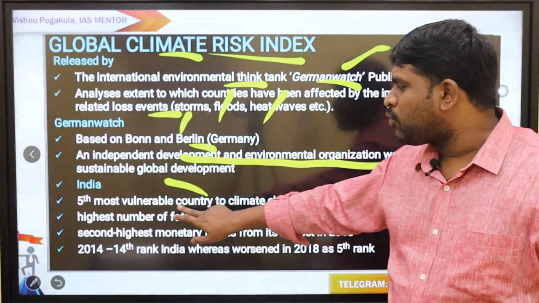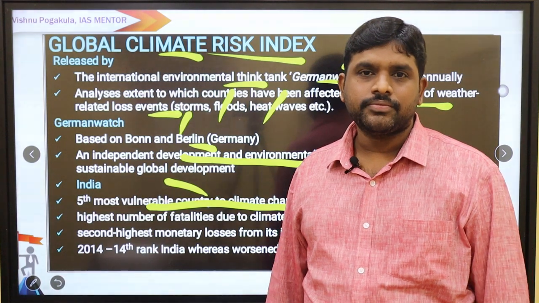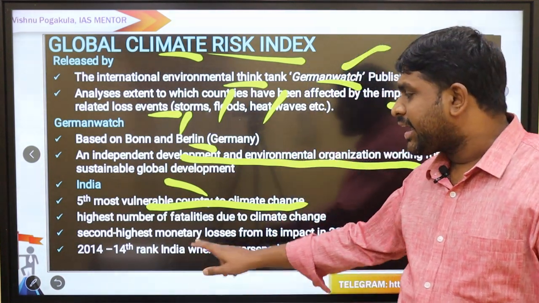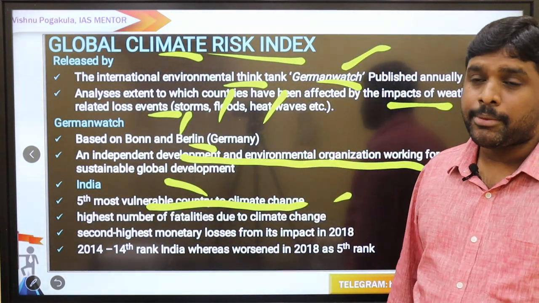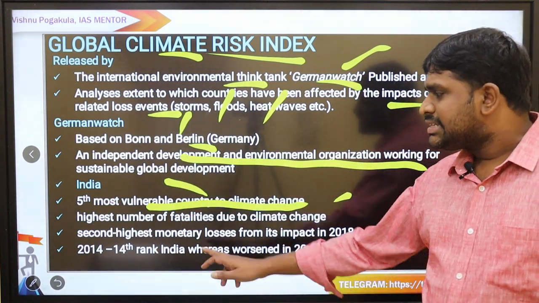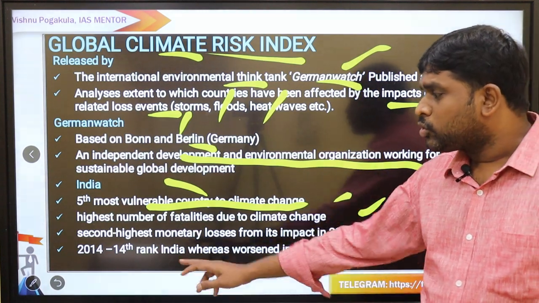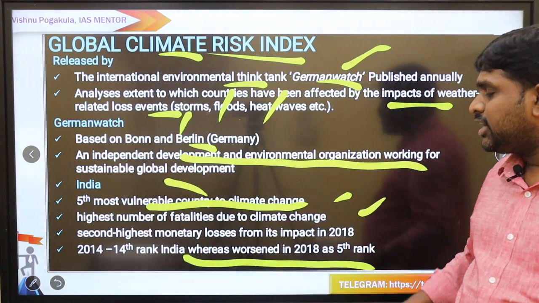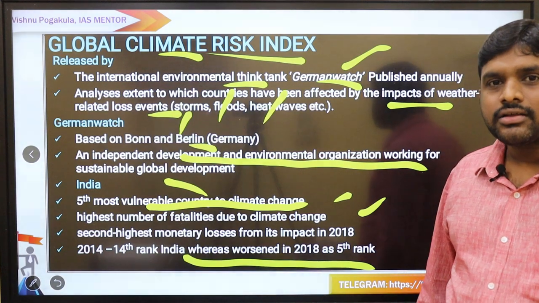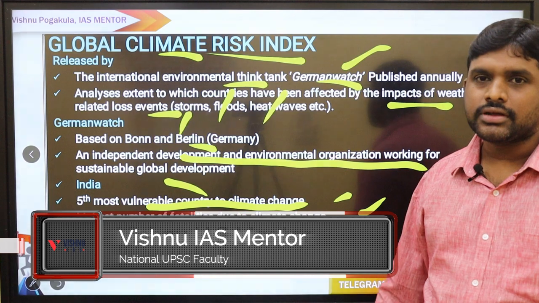India is the fifth most vulnerable country to climate change. We are very vulnerable. The highest number of fatalities due to climate change is happening in India, along with new diseases and the second highest monetary losses from its impact in 2018. In 2014, India was ranked 14th, whereas it worsened in 2018 to 5th rank. After that, we did not get any recent report. This is the recent report.